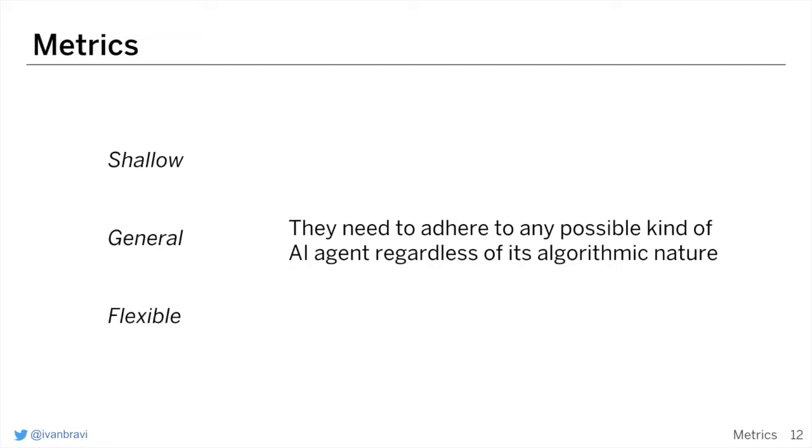The metrics need to be shallow, both with respect to the game, thus representing the next action, and the implementation of the AI, since we don't want to dive too much into its nature. They should be general, capturing only details about decision making, and finally flexible, since it has to be adaptable to all algorithm paradigms.